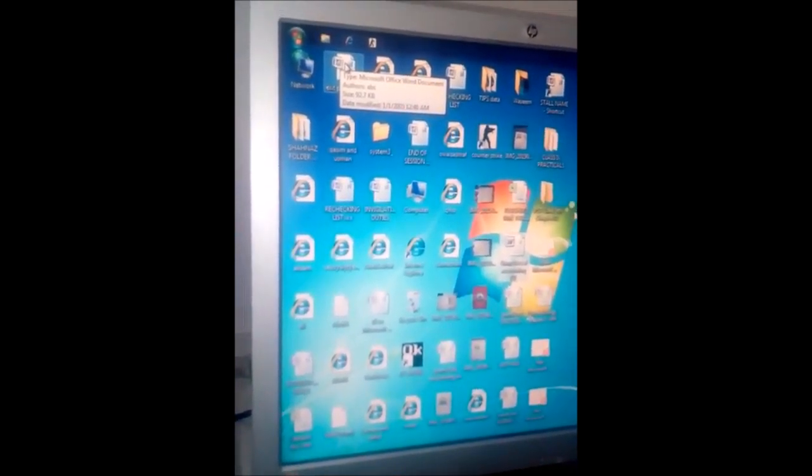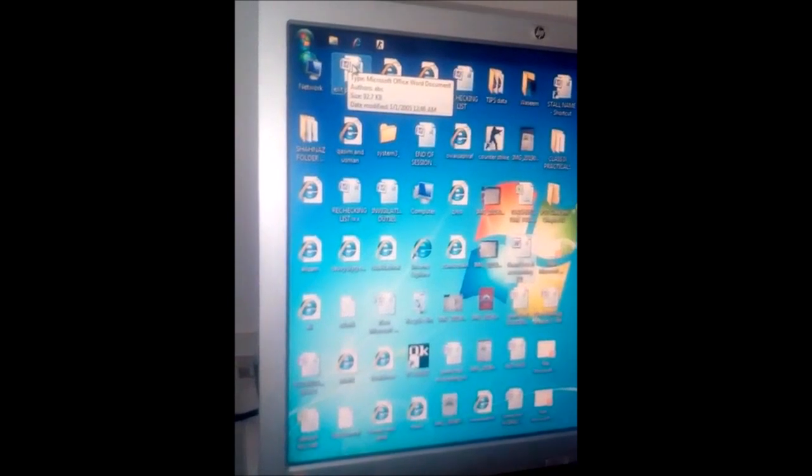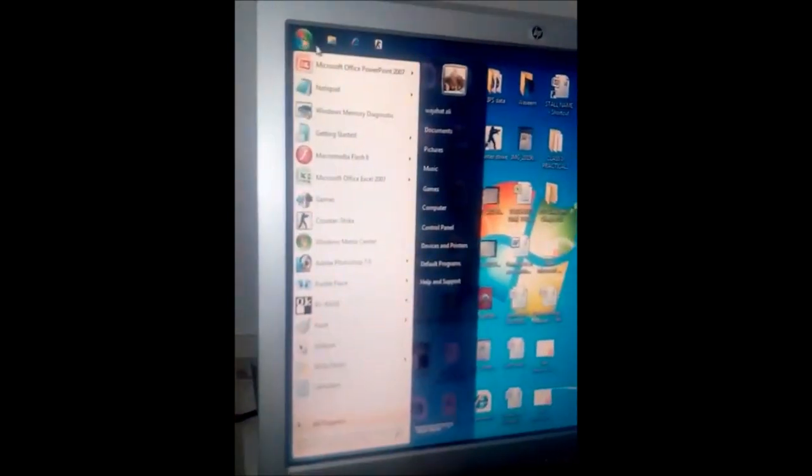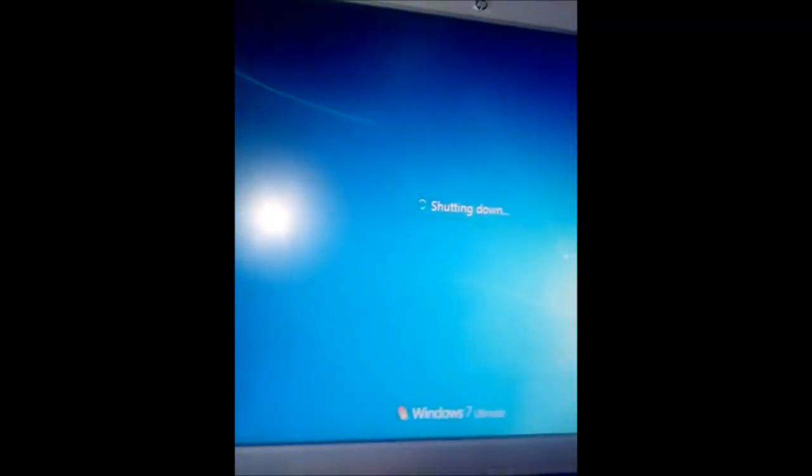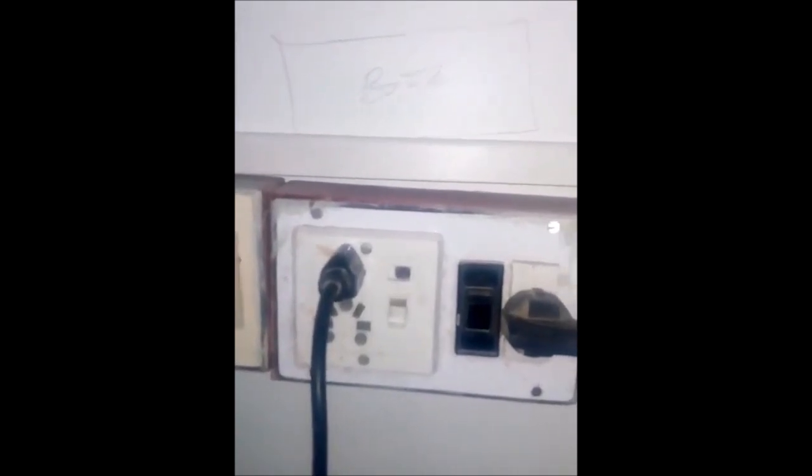Step number 1. Click the start button. Step number 2. Click the shutdown button. Step number 3. This logging off and shutting down will appear. In a few seconds, the monitors turn blank. Now, switch off the power button on the monitor. Step number 4. Switch off the power supply.